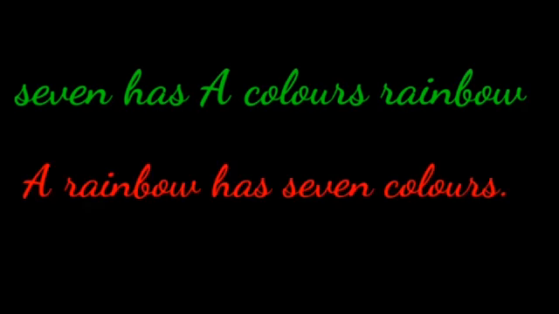Now, look here, children. A rainbow has 7 colors. Now you got a meaning. Yes? So, this is called a sentence. What is it? Sentence. A sentence is a group of words that makes complete meaning.